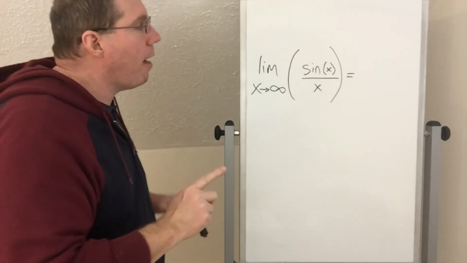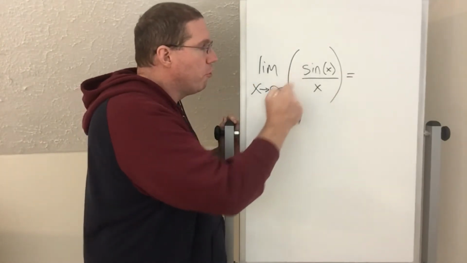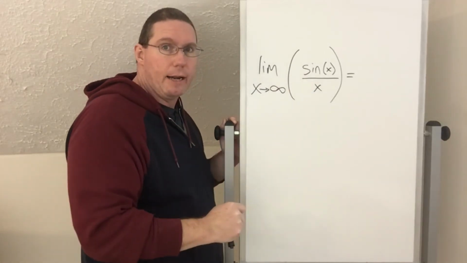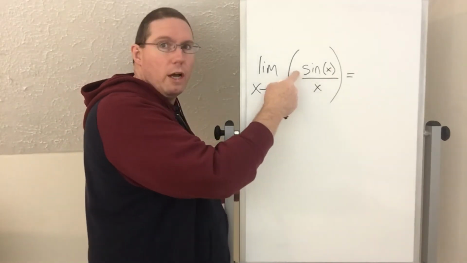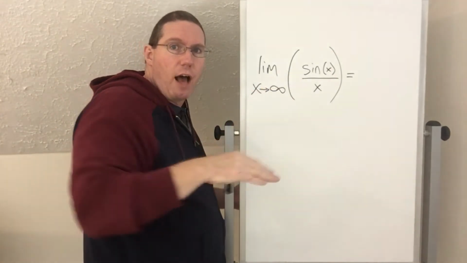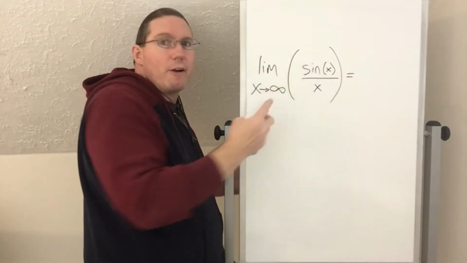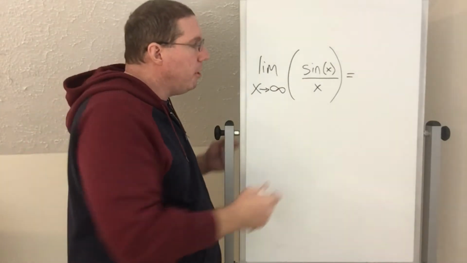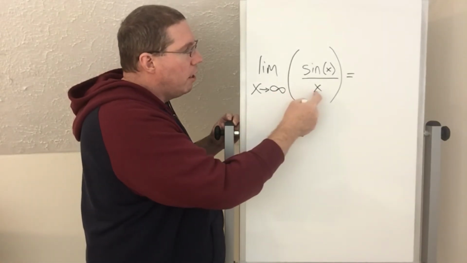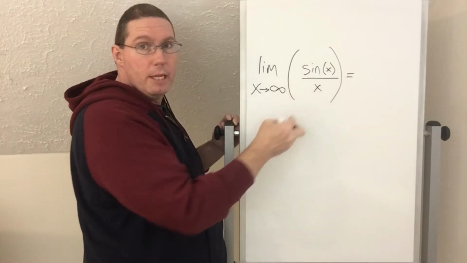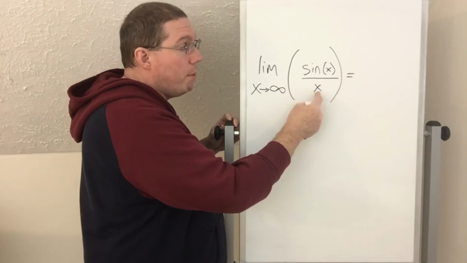I want to remind you, remember how I said that when you do a limit at infinity, you want to compare the relative strength of the numerator to the relative strength of the denominator, okay? Here, isn't this numerator basically always going to be somewhere between 1 and -1? Because sine of x oscillates between 1, -1, 1, -1, 1, -1. The numerator is not growing infinitely, okay? But look at the denominator. The denominator is growing infinitely. If you were to put like a million in here, you'd have something between 1 and -1 over a million, okay? Then you'd have 1 over a billion or -1 over a billion, right?